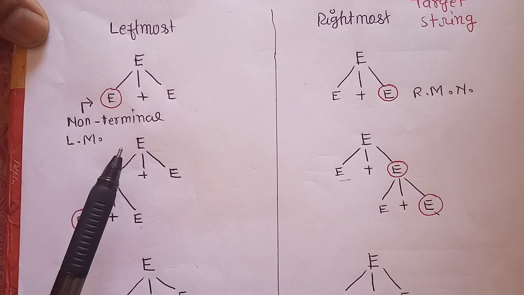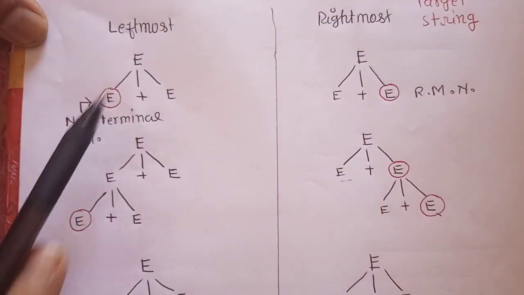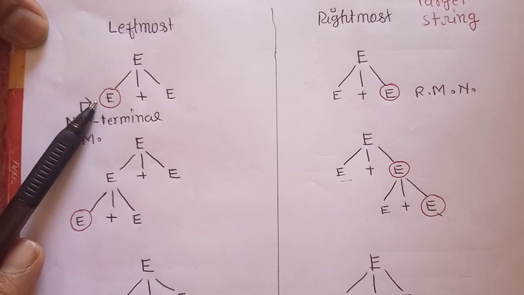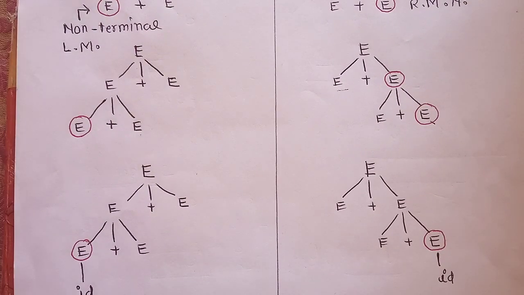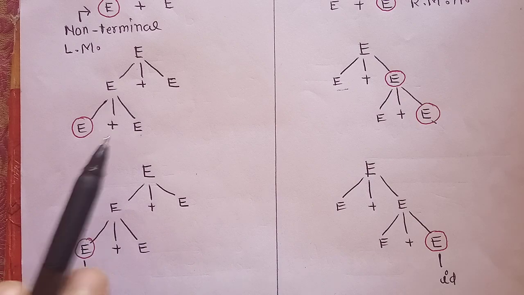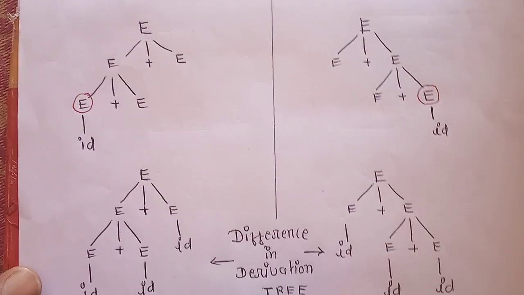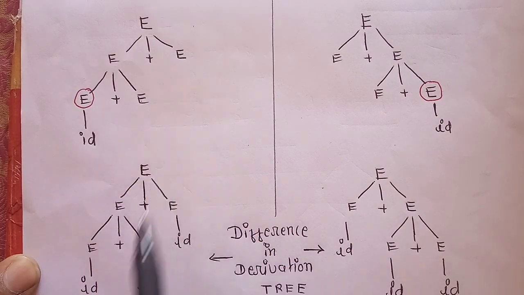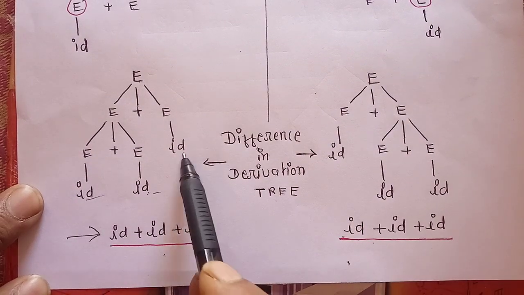We first choose the non-terminal with the production E plus E, and because we are working on leftmost derivation, we choose the extreme leftmost non-terminal, and again use the next available non-terminal, E plus E. Finally, when there is no non-terminal left, we put the values of terminals in place of all non-terminals, and get id plus id plus id.